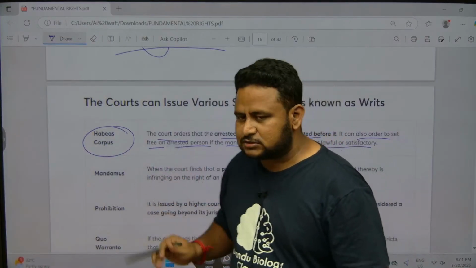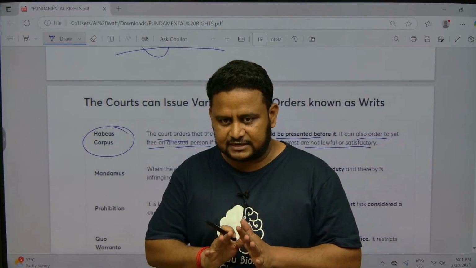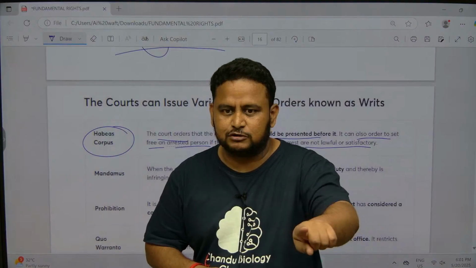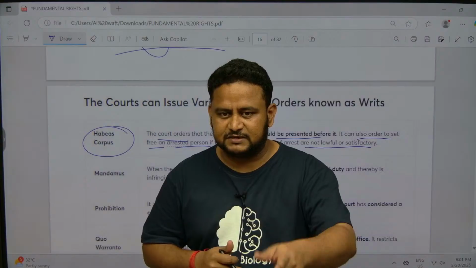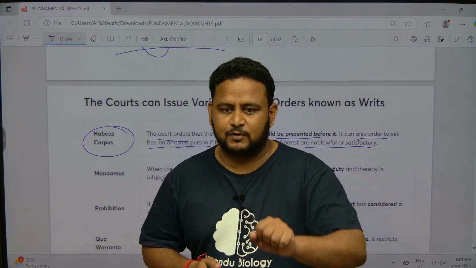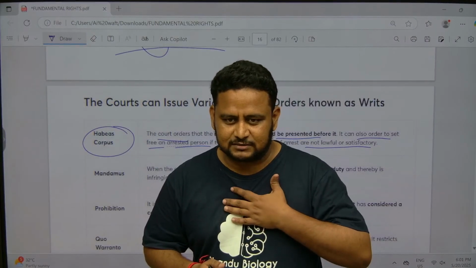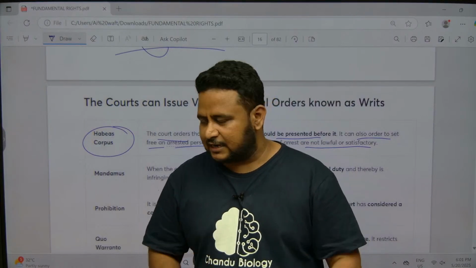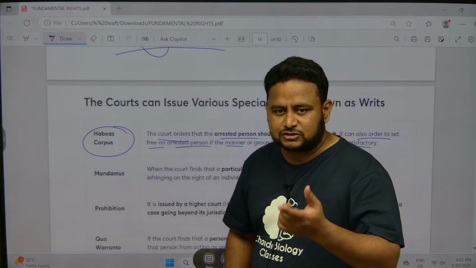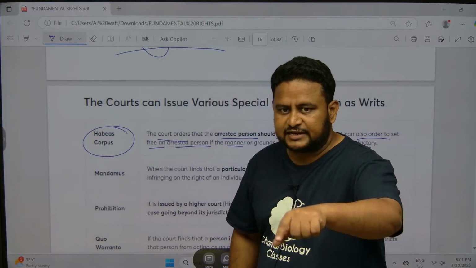Now, suppose the police has arrested you. At that time, within 24 hours, you should be produced before the magistrate. If not, the court will issue habeas corpus. Habeas corpus means produce the body. Body does not mean a dead body, it means produce that person. And habeas corpus also includes releasing that person.